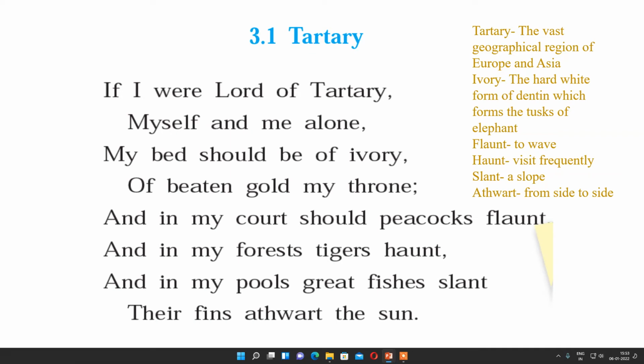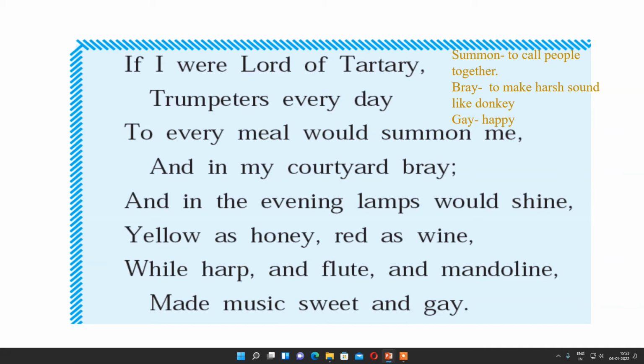And in his pool he will bring great fishes that slant their fins toward the sun. That means they are very shining in the pond, he will keep fishes like that. Then what he does every day will be the routine part of his life. The trumpeter will summon him for every meal, that means three times a day.